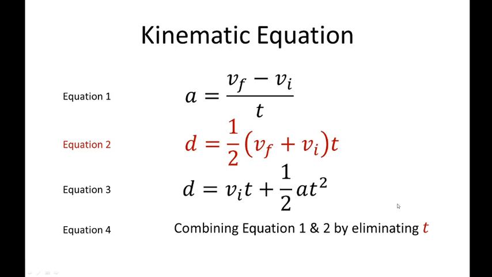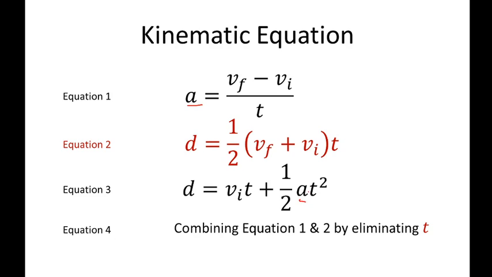And our fourth formula will be a combination of 1 and 2. Now, if you observe, all of these kinematic equations are for motions having acceleration. So you can only use kinematic equations for motions having acceleration. In other words, kinematic equations are only for accelerated motion.